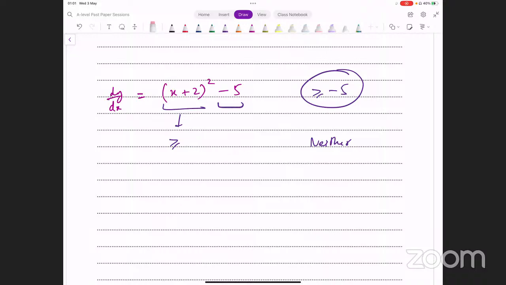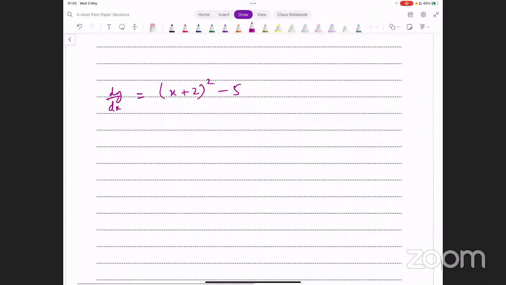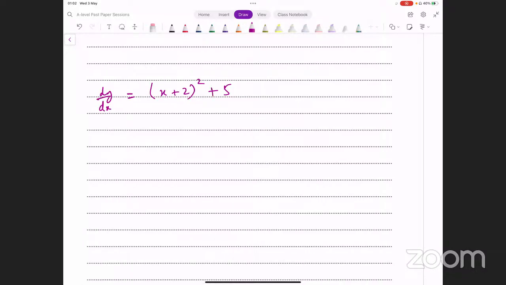You could have another possibility. अगर इसके अलावा आपके पास कुछ इस तरह से आ जाता, let's say you had x plus 2 whole squared. यहाँ पे हमारे पास +5 होता, let's say. ठीक है, what about this now? This is a perfect square. Again, this is always greater than or equal to 0. What about this? This is 5. 5 is a positive number.